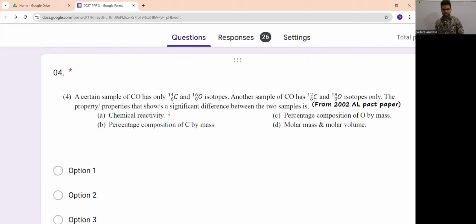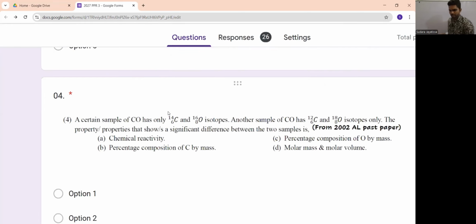Yeah, this is your fourth question. A certain sample of carbon monoxide has carbon-14 and oxygen-16. Sorry, or 16. And then you have another carbon monoxide sample which contains carbon-12 and oxygen-16.